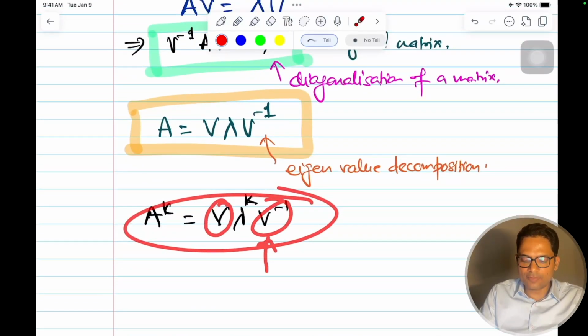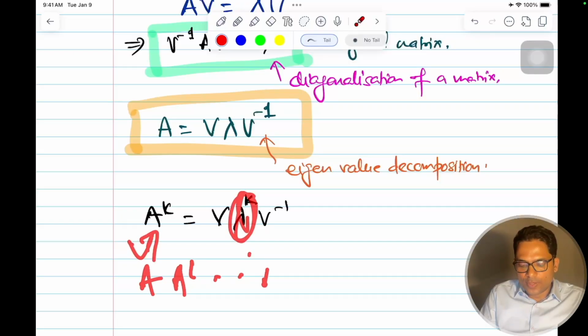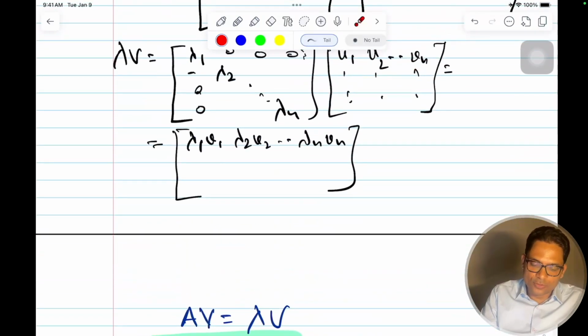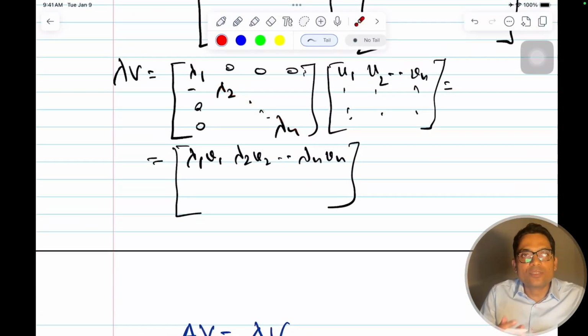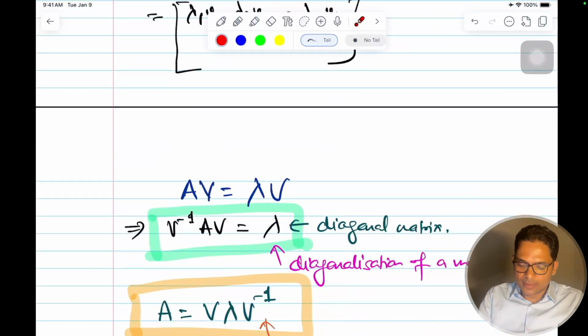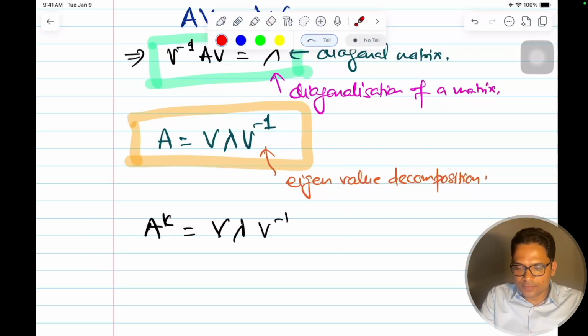These are fixed eigenvectors. Even if I have to take any power of A, this is calculated once, and I just vary lambda to the power k, and I can compute A squared, A cubed, whatever power, just by changing lambda. These are scalars whose powers will change, and this is what makes it so powerful and so useful, mathematically and computationally. This makes our life so easy. Only lambda to the power k will change.